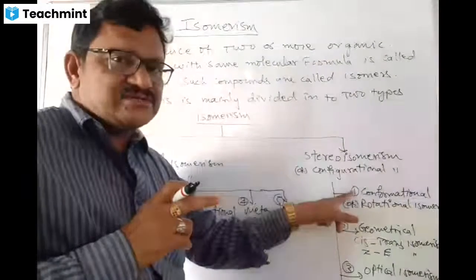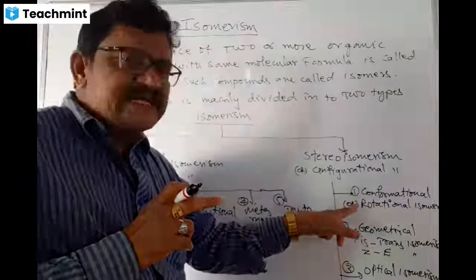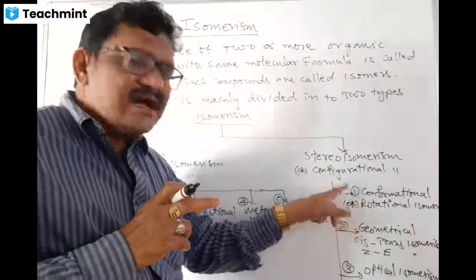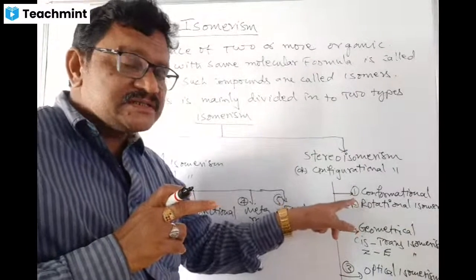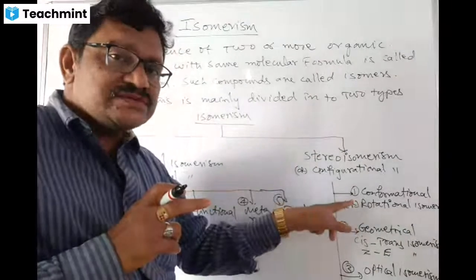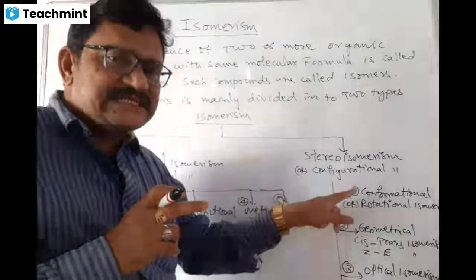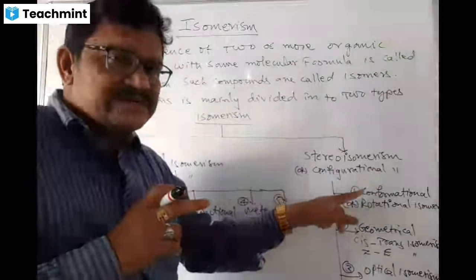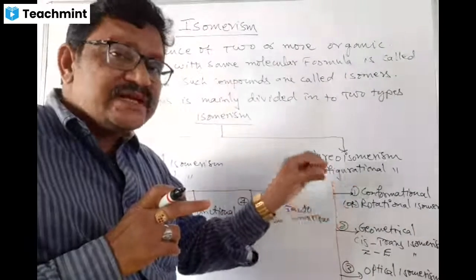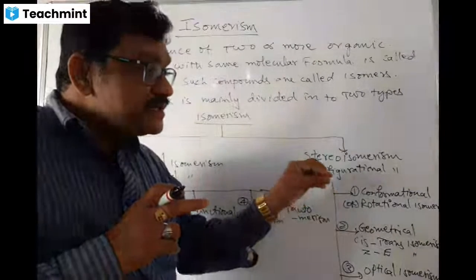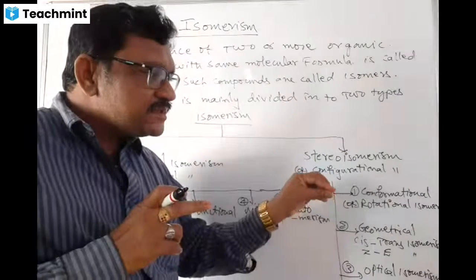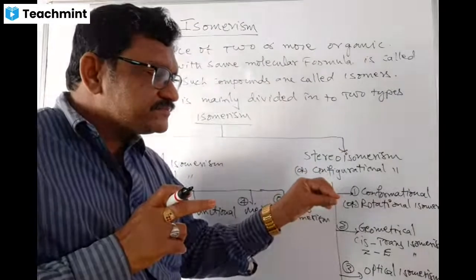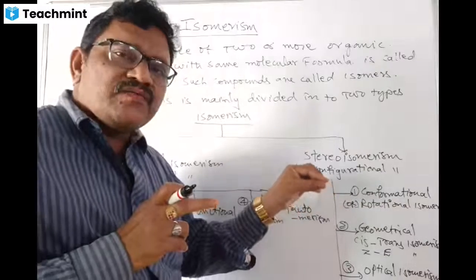Conformational isomerism clearly appears in alkanes because in alkane molecules there is a C single bond C. It undergoes free rotation. By that we get different forms.